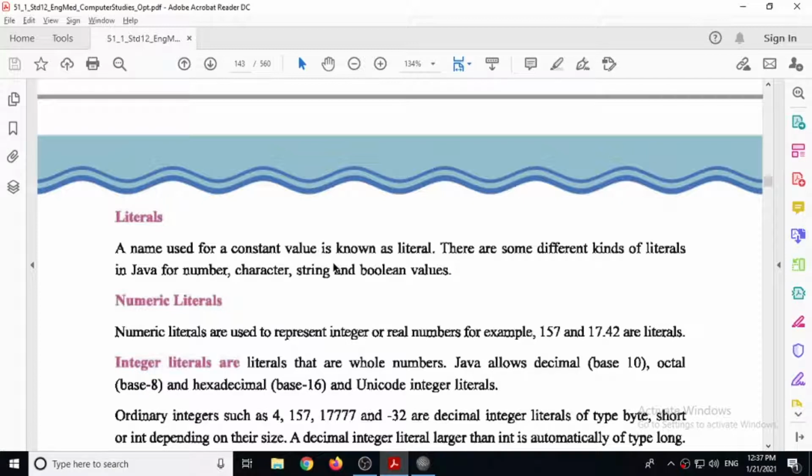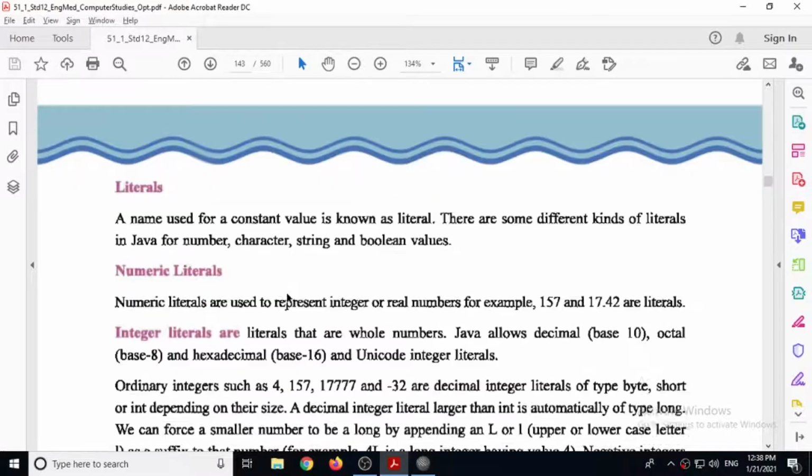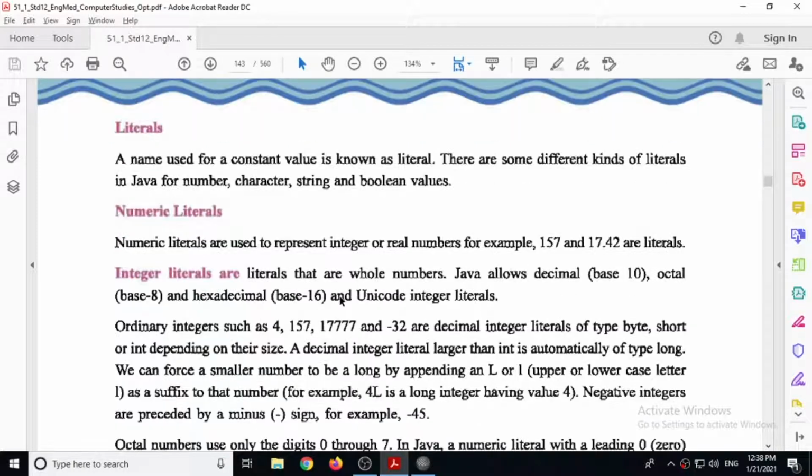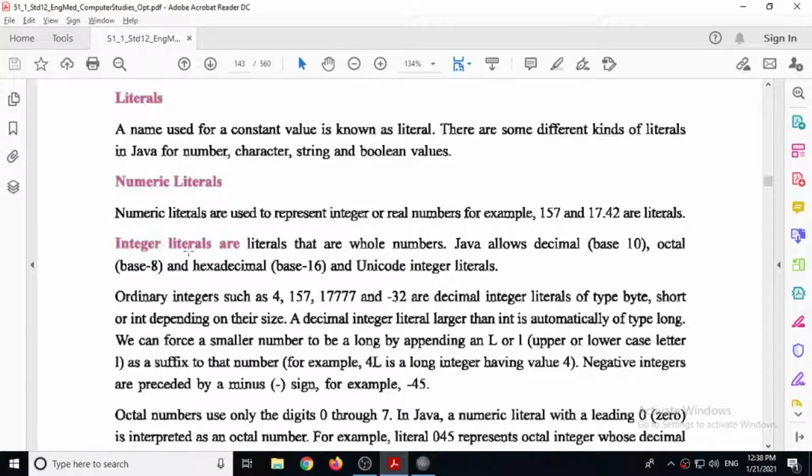There are 4 types of literals available in Java. These are character literals, string literals, number literals, and boolean literals. Among these, let's see the first one, numeric literals, or number literals. When we are talking about a number, it can be either an integer or a real number. In integer literals, there are various types available. There is a wide variety.